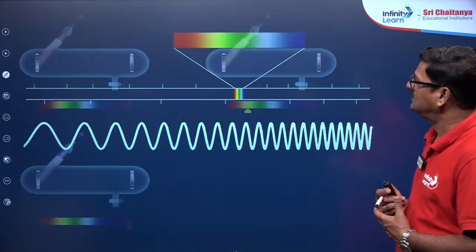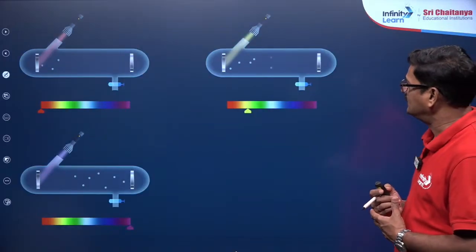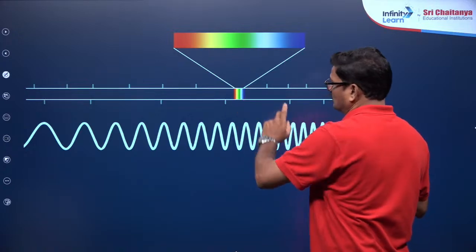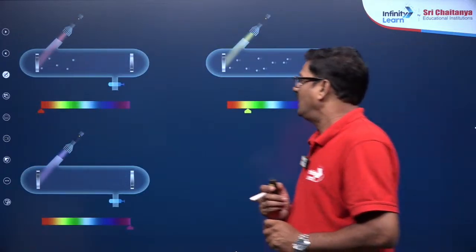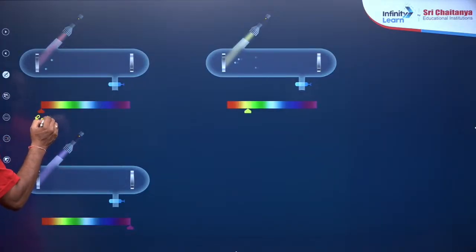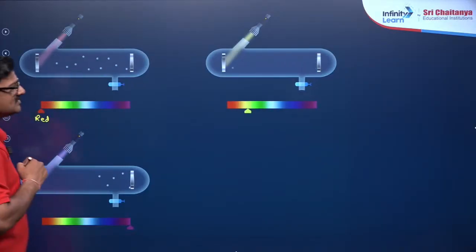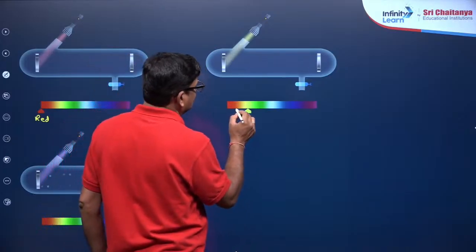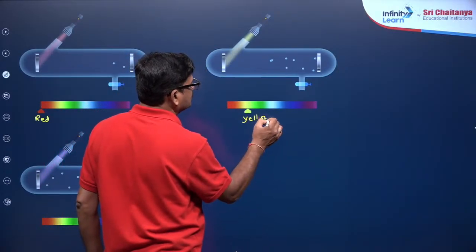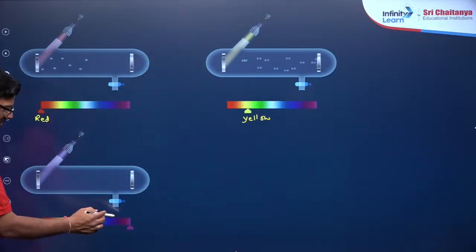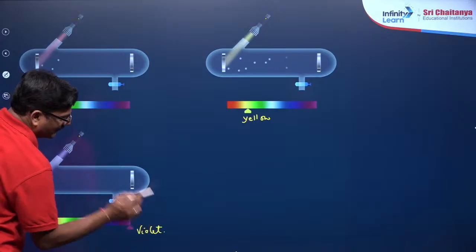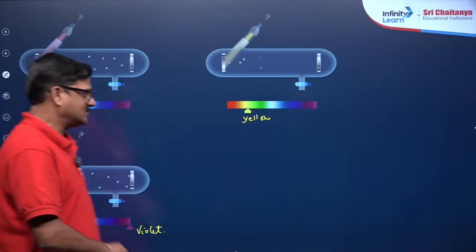So, you can see here, red light has less energy, violet light has more energy. In this experiment red light is used, in this experiment yellow light is used, and in this experiment violet light is used. What do you observe based on this?